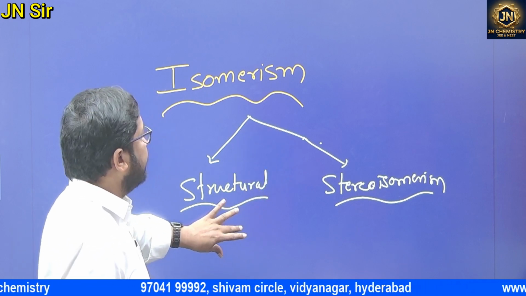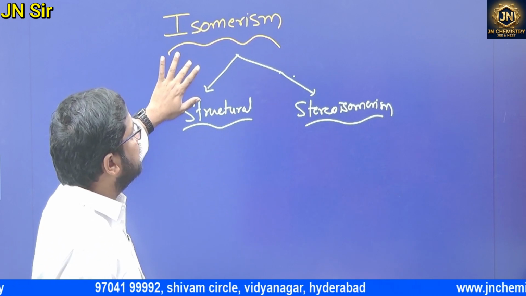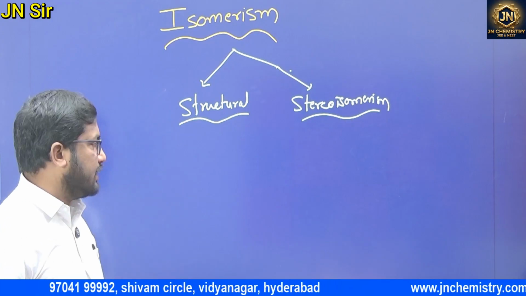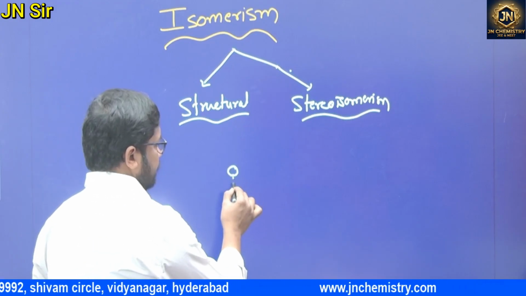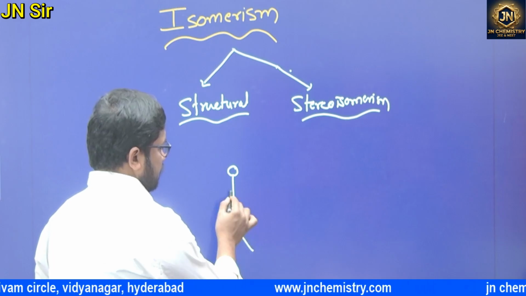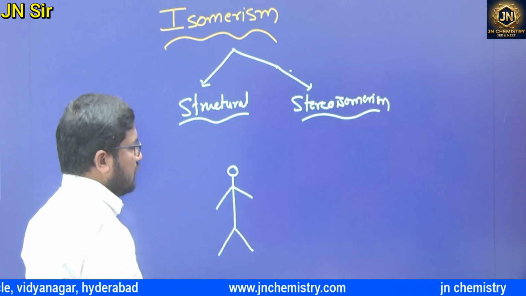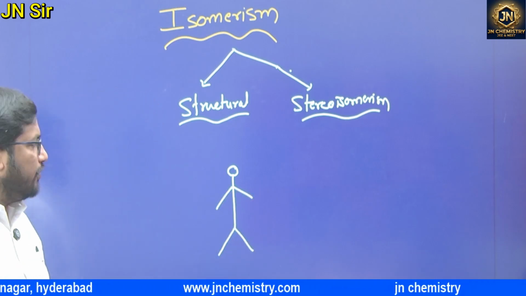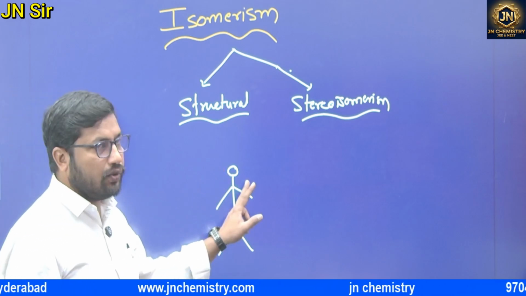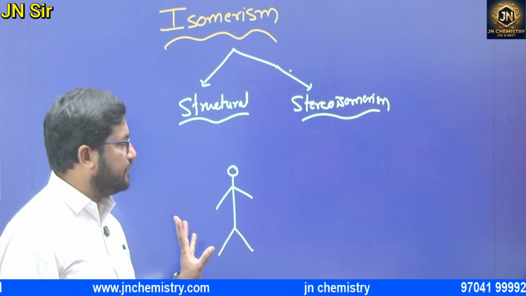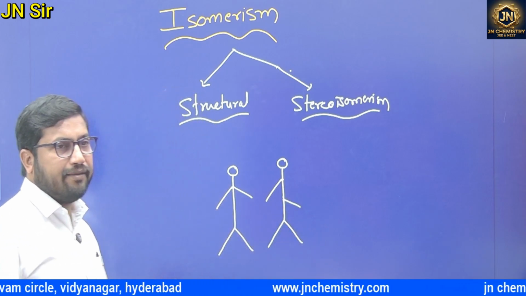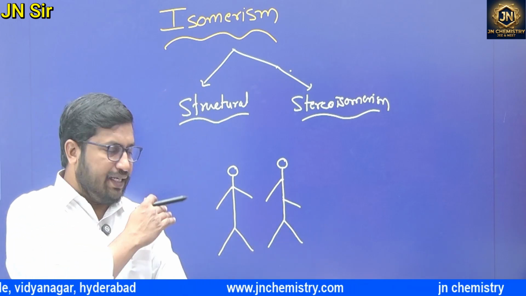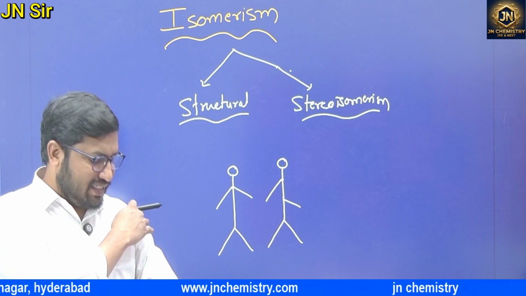So what exactly is isomerism? Why do we have to study this? For example, try to understand. One person is like this: one head, two legs, two hands. Now, a physically handicapped person: actually the hand should be present here, but the hand came here.